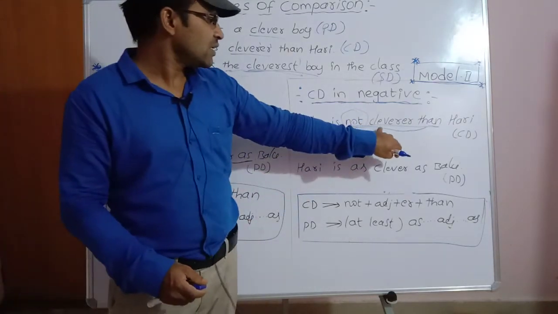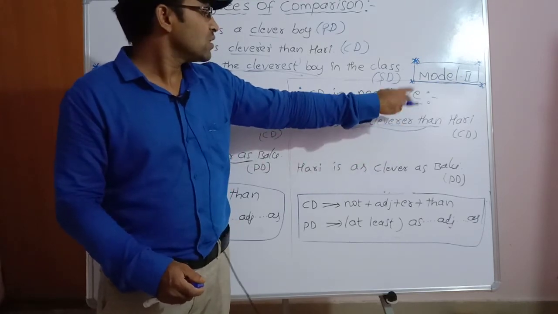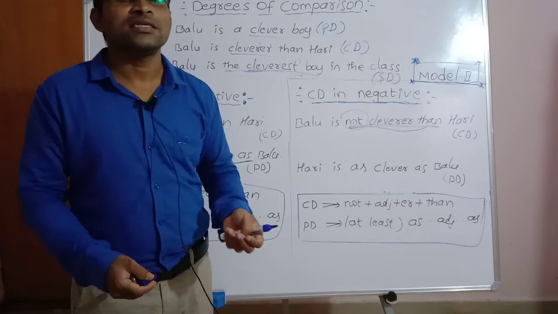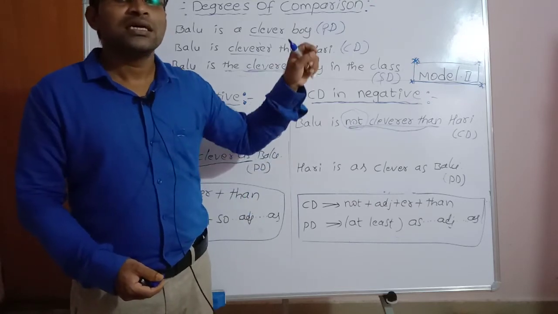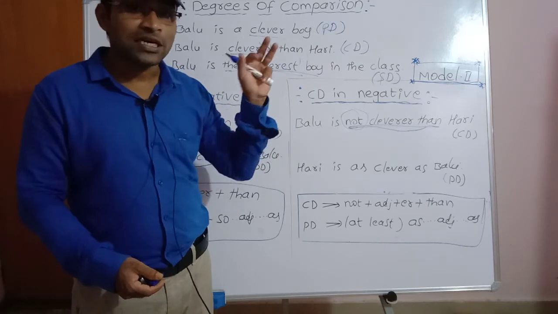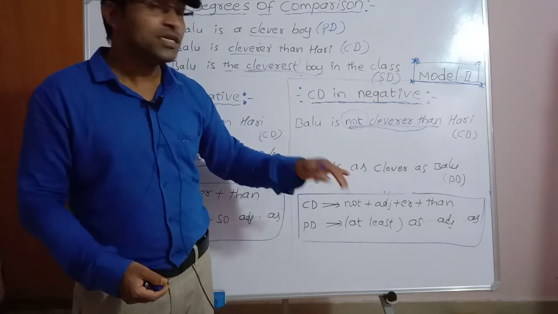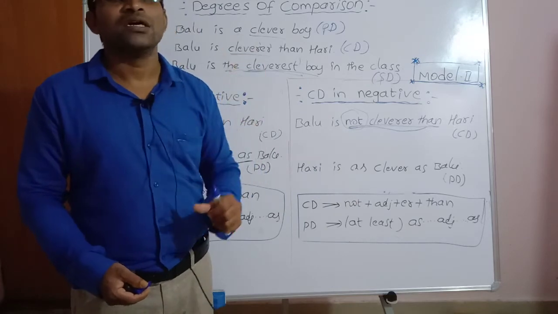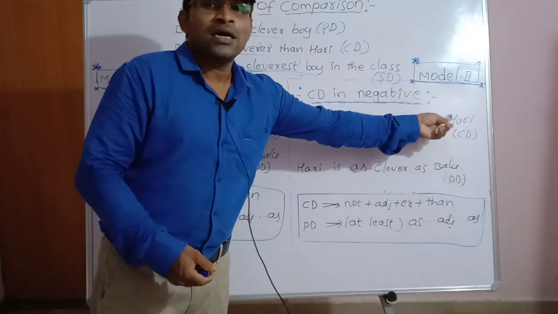It means here the comparative degree is in negative sentence. When the comparative degree is negative, the positive degree must be positive.